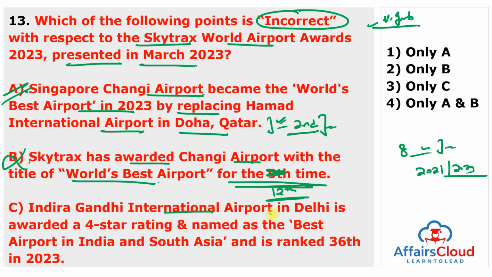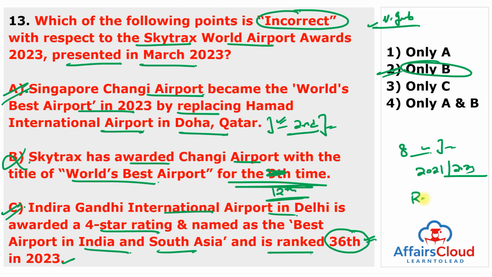Next is, Indira Gandhi International Airport in Delhi is awarded a 4-star rating and named the best airport in India and South Asia, and is ranked 36 in 2023. Remember, the Indian airport Indira Gandhi International Airport is ranked 36 under this index. This statement is very important, and the third statement is true. So the only incorrect statement is B. The answer of this question is only B. And you can remember Rajiv Gandhi International Airport of Hyderabad, Telangana is ranked 65th in 2023 and has been awarded the best regional airport in India and South Asia, and also awarded the best airport staff in India and South Asia.